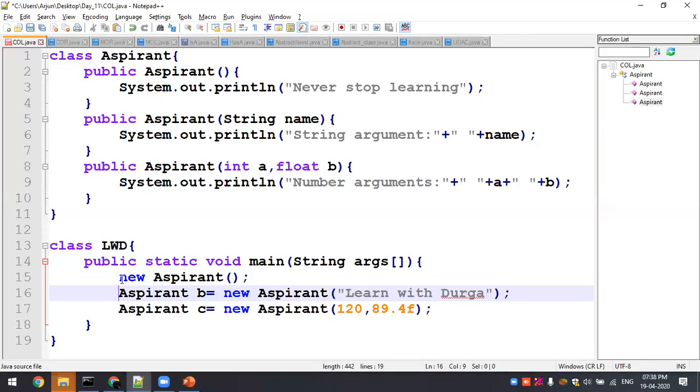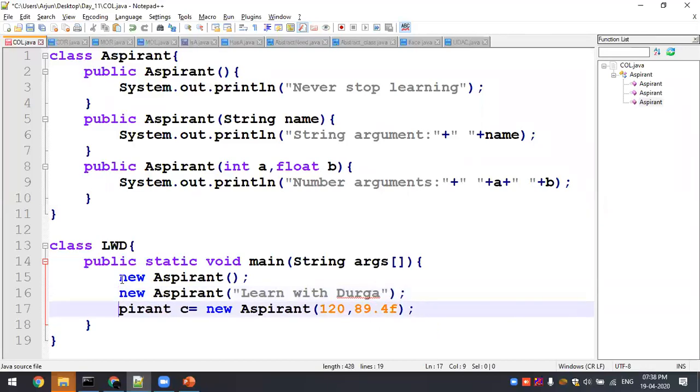So if you don't want any object also, you can remove it. You can directly call it with the help of the instance itself. So here first, new Aspirant of, this is directly called. So here, never stop learning. Again Aspirant of string type is called, with the string argument name. Again Aspirant of integer float type is called. In that case you will be having a number argument a comma b, 120 and 89.4.